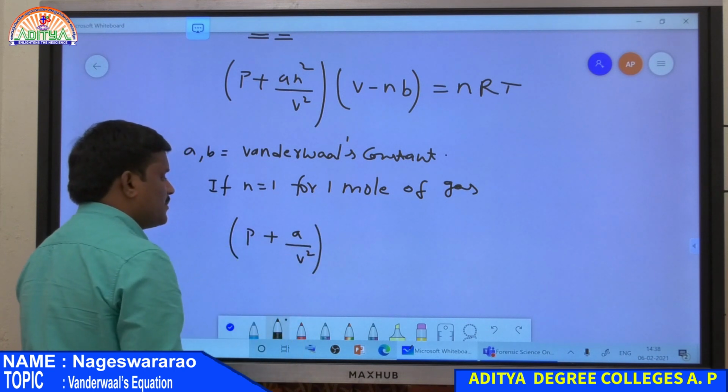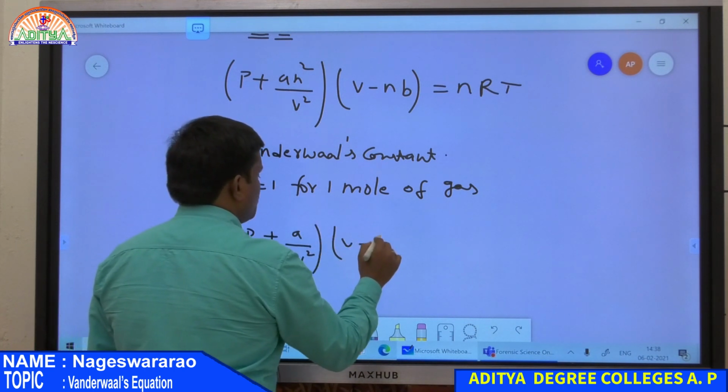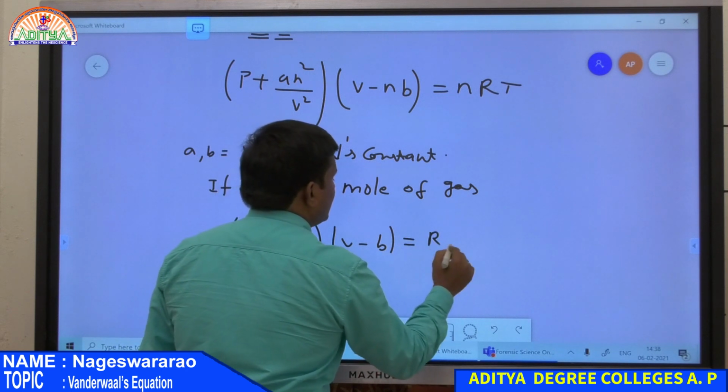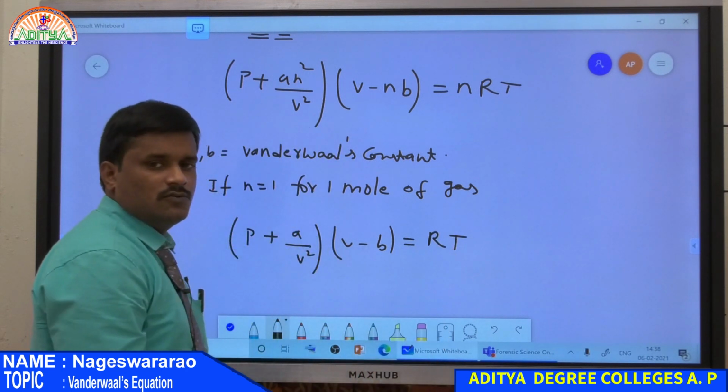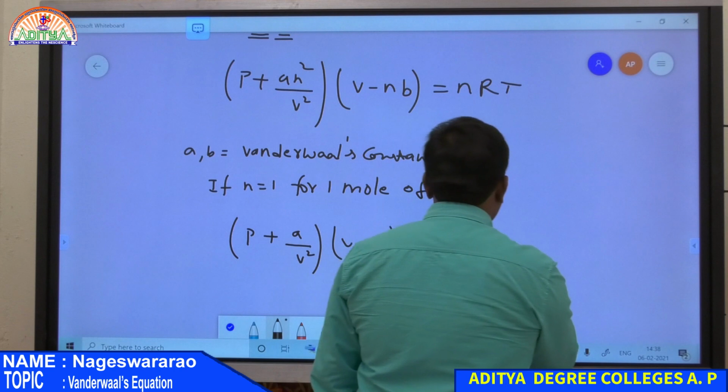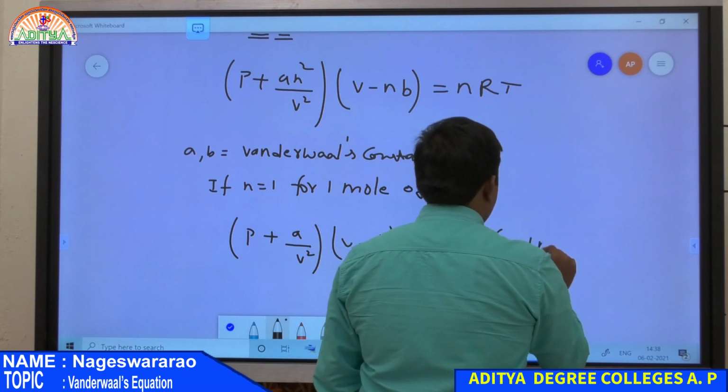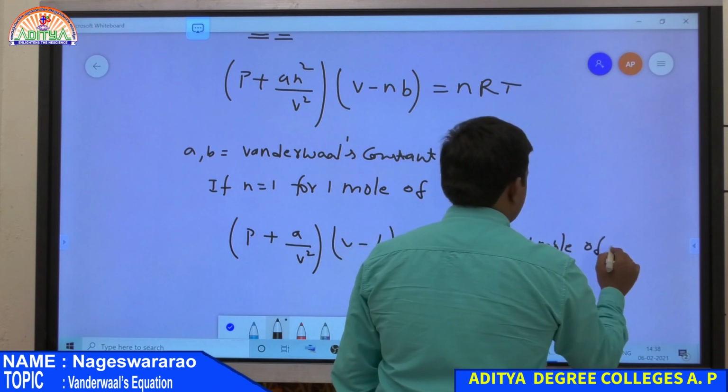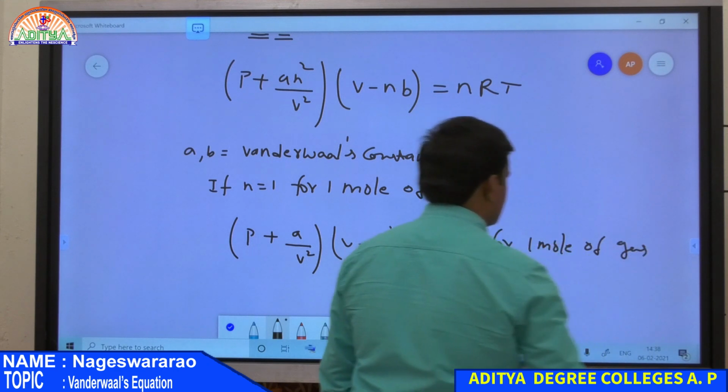So P plus a by V square into V minus b equals RT, because n equals 1. This is the Van der Waals equation for 1 mole of a gas.